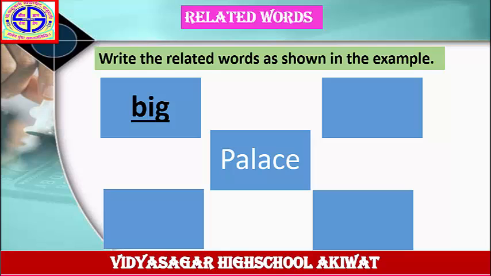Write the related words as shown in the example. The word is given here: palace. The answer is given here: big. Big palace. In the same way, write down the related words to the word palace. Big, it is an adjective. In the same way, write down the remaining three adjectives in your notebook. Big palace, royal palace, beautiful palace. In this way, solve this example in your notebook.